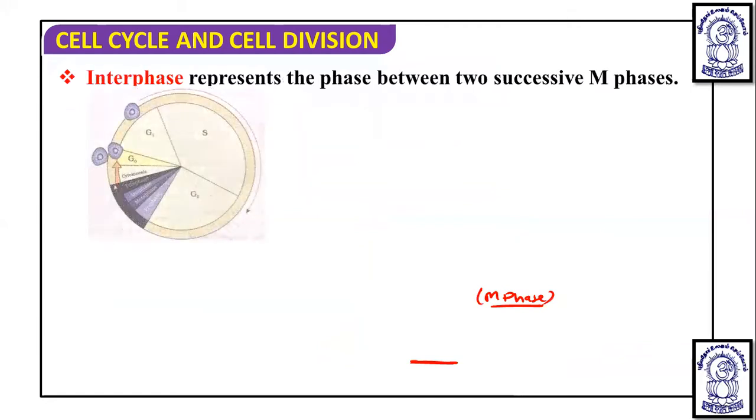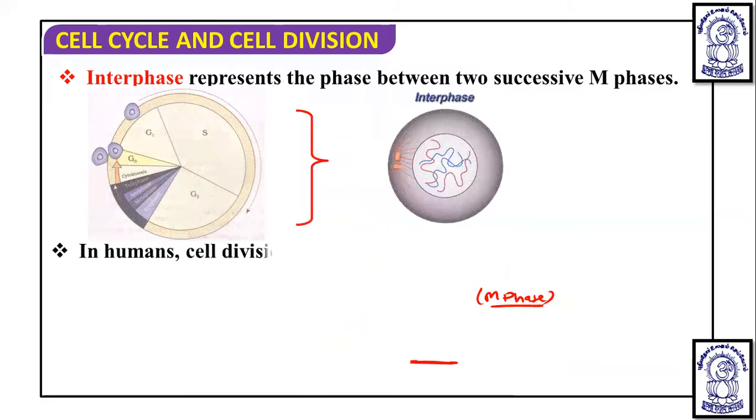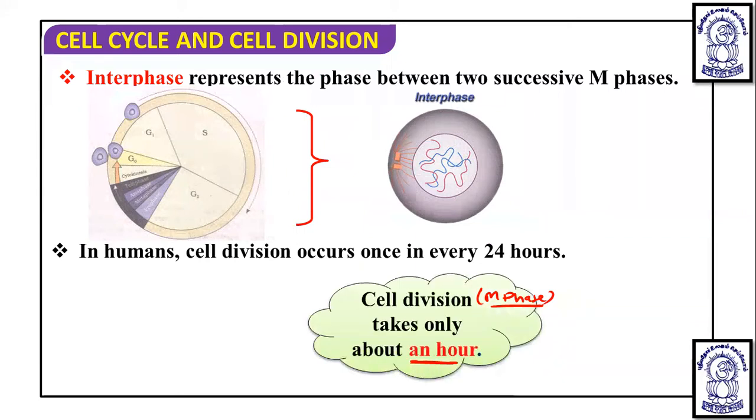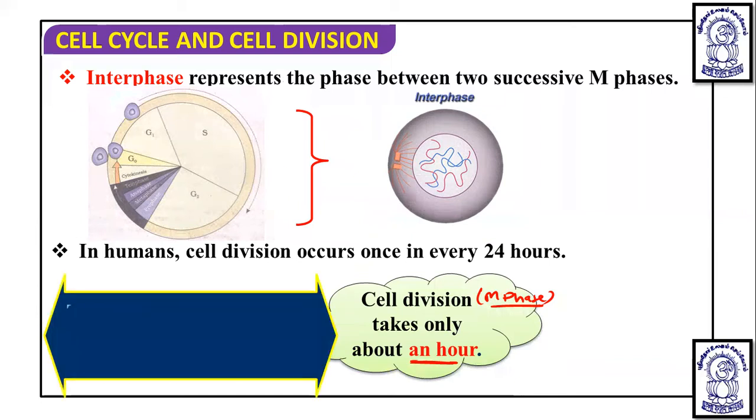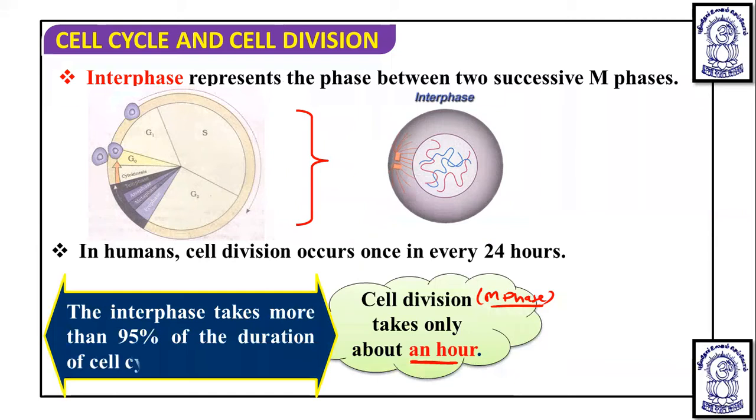In a human cell, cell division occurs once in 24 hours, and cell division or M phase takes only 1 hour. So if the M phase takes only 1 hour, the remaining 23 hours are interphase. So the interphase takes more than 95% of the total duration of the cell cycle.